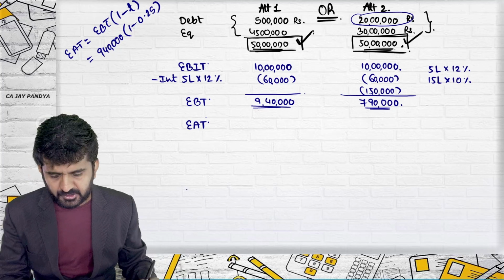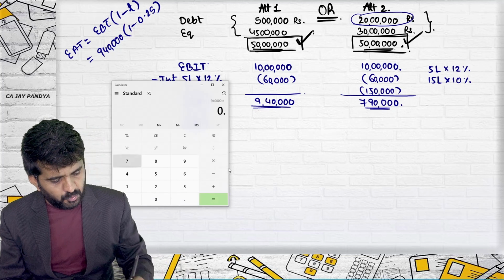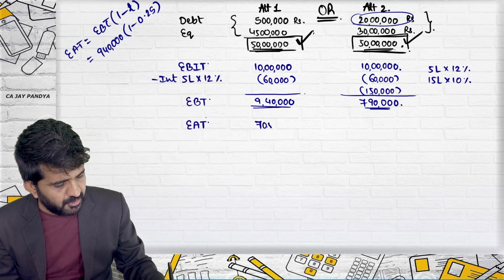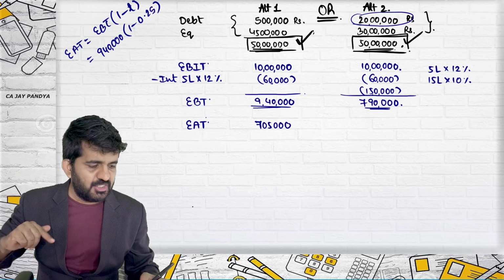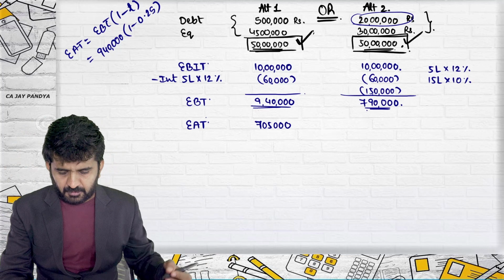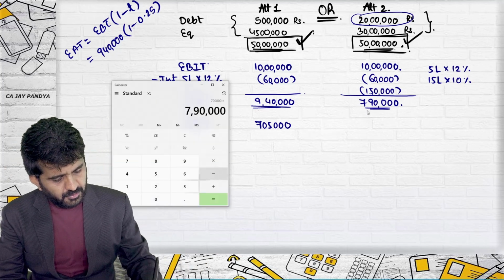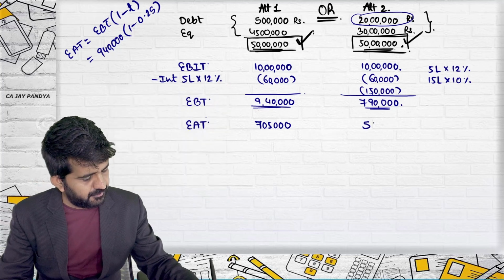So 75% of this. It is 9,40,000 into 0.75. It is 7,05,000. You can do it by that method also. EBT minus tax is equal to EAT. Here also it will be 7,90,000 into 0.75, which is 5,92,500.